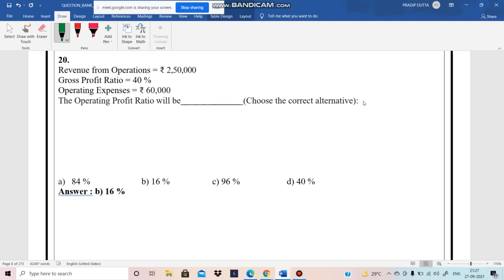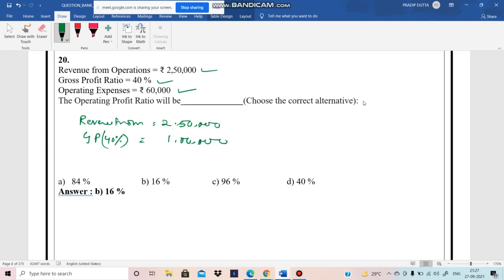Here in this question, the revenue from operation, gross profit percentage and operating expenses are there. You have to find out the operating profit. See, the gross profit is 40%. Revenue from operation, we know, is 2,50,000, and the GP rate is 40%. So 40% of 2,50,000 comes to 1 lakh.